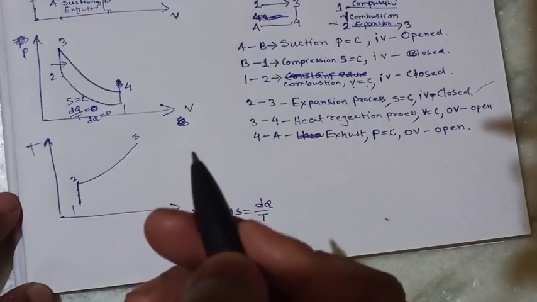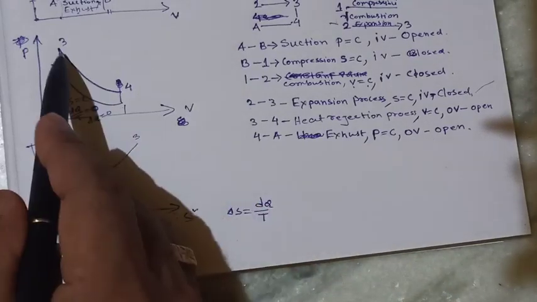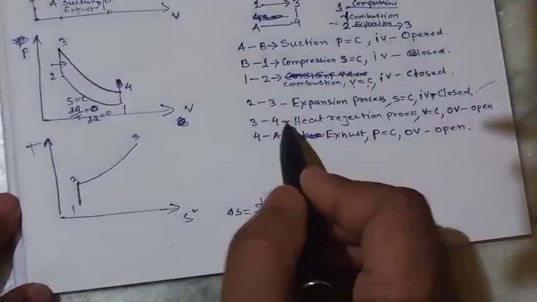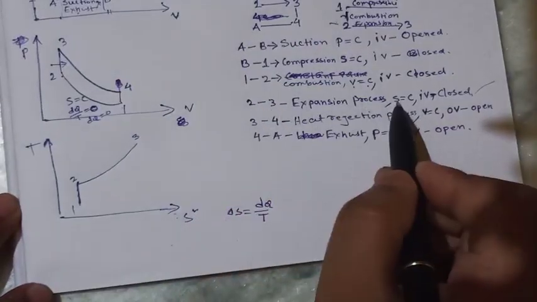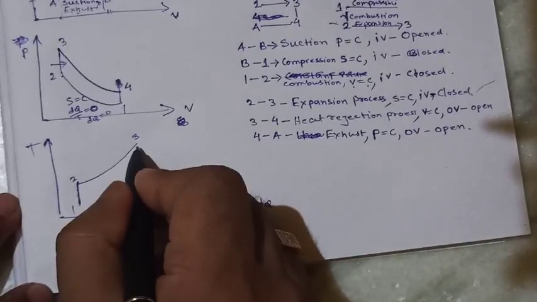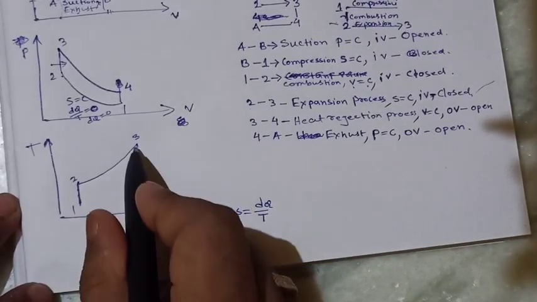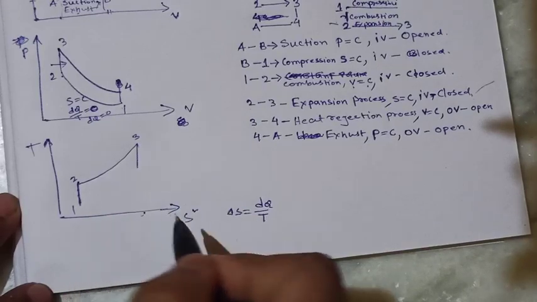After that, this 2 to 3 process, and the S constant line passes through the same point.